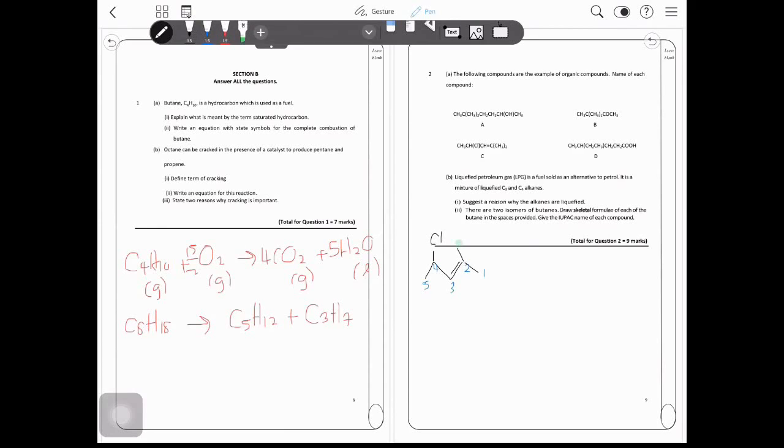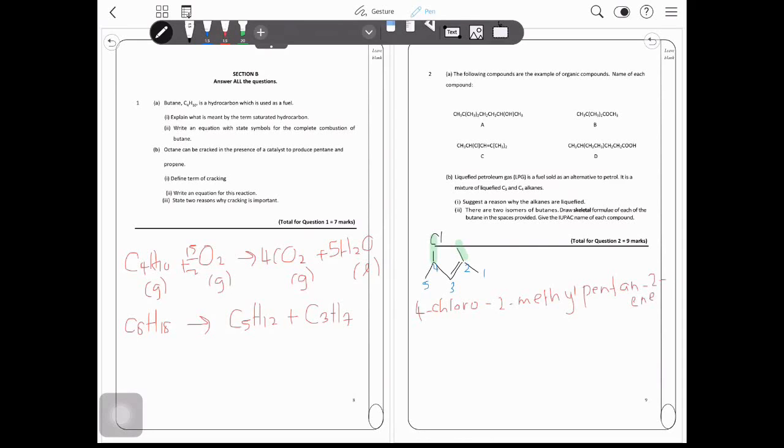At carbon number 2 we have 1 substituent, and at carbon number 4 we have 1 substituent. Alphabetically ordered, we start with Cl: 4-chloro, then 2-methyl, and then pent-2-ene.